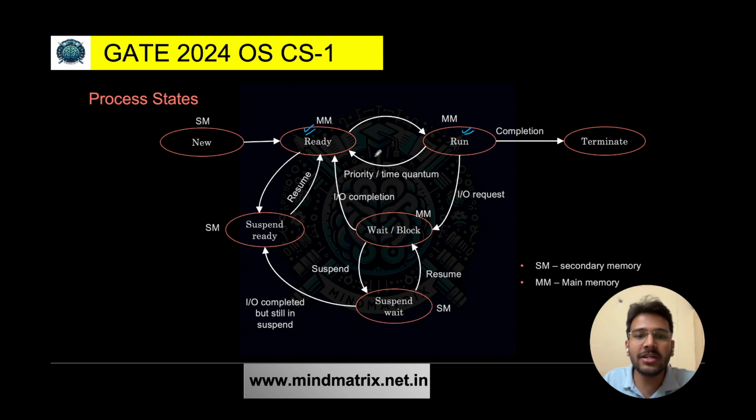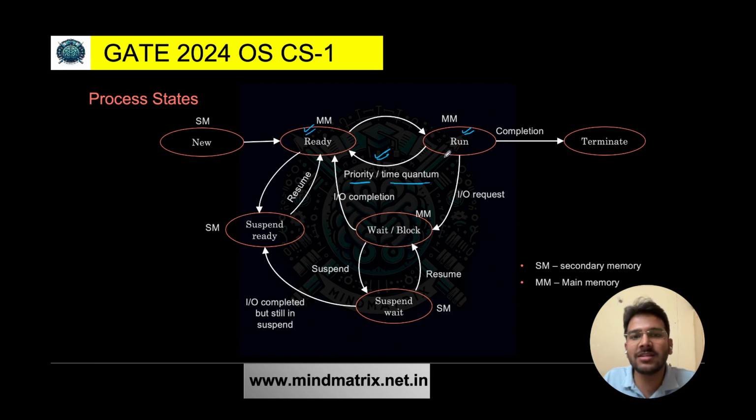Running to ready, yes, it is possible whenever you want to preempt a process. When a higher priority process arrives, the lower priority process has to be preempted and you give the CPU to the high priority process. So due to priority, or due to time quantum also, let's say you are using a round robin CPU scheduling algorithm, if the time quantum gets over for one process, then a context switch will happen and you have to allocate the CPU to another process.